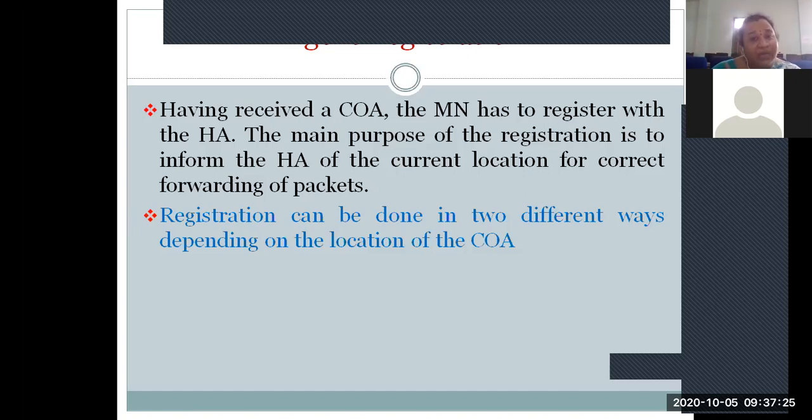So we have to first register with our new COA, intimating the home agent that you have got into the particular foreign network and you have been allocated the new COA, so that each and every subscriber calling you will contact the home agent, and they will get that particular COA to contact you directly. So in that way, you have to register with the home agent. I'll be depicting this one.